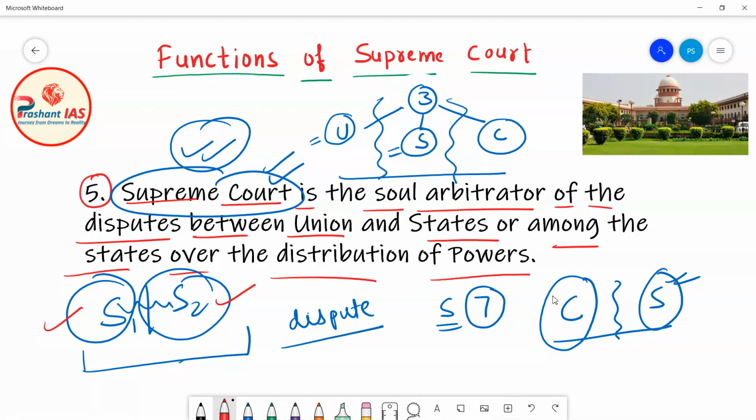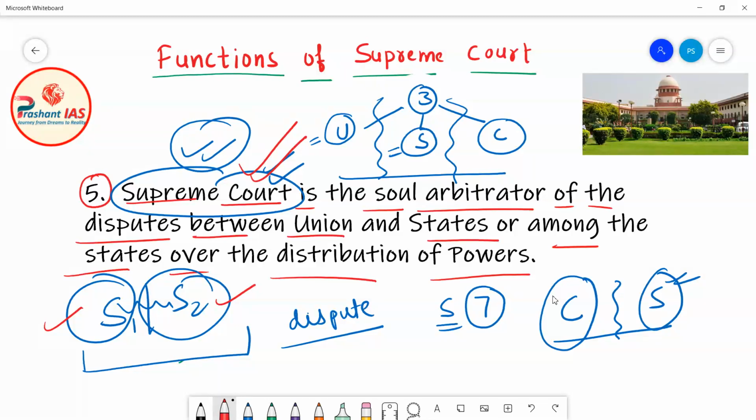And if the dispute is between more than two states, then also the Supreme Court of India will resolve it. So the main thing is that if there is a dispute between the center and states or among many states, the Supreme Court of India will resolve it. So this is the fifth function of the Supreme Court of India.